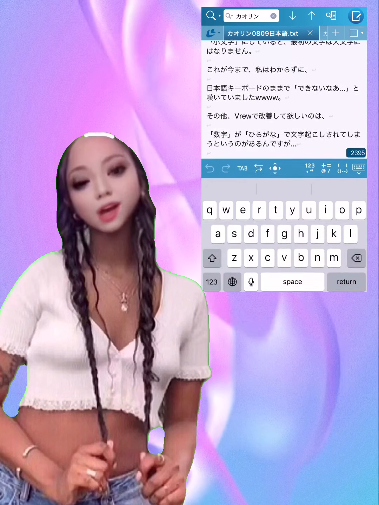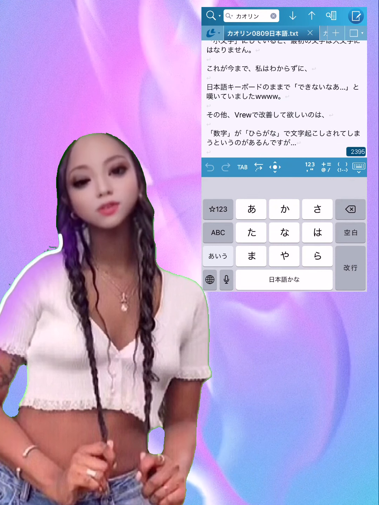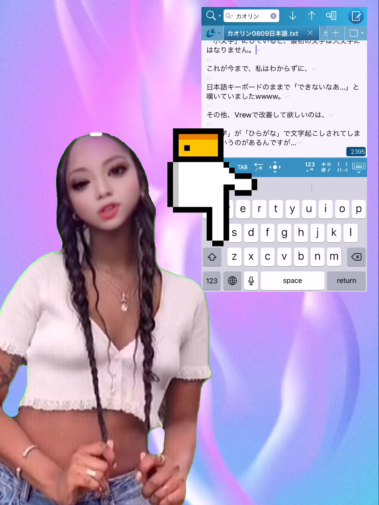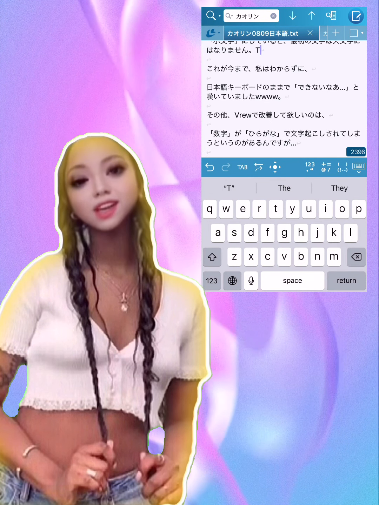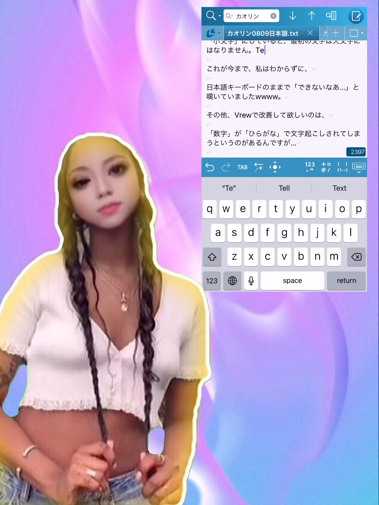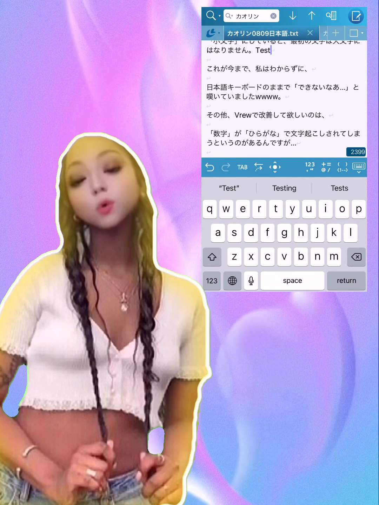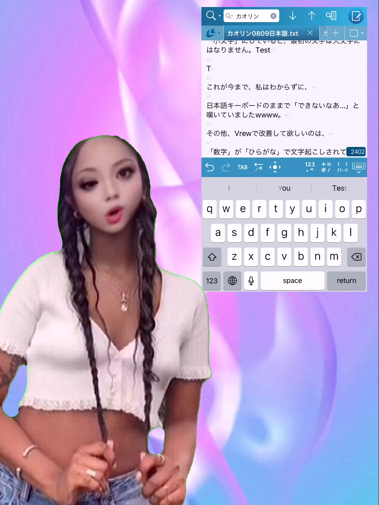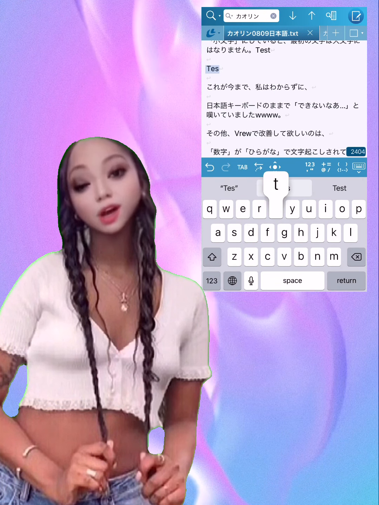Also, after hitting the period, clicking the space twice, the first letter is capitalized and after that, it is a function that becomes lowercase. If set to lowercase, the first letter will not be uppercase. Until now, I didn't know, and I was lamenting that I can't do it with the Japanese keyboard as it is.